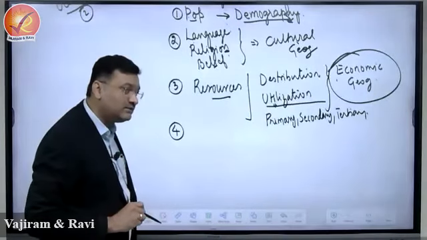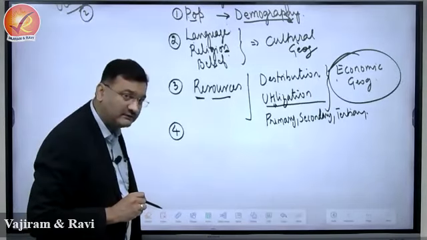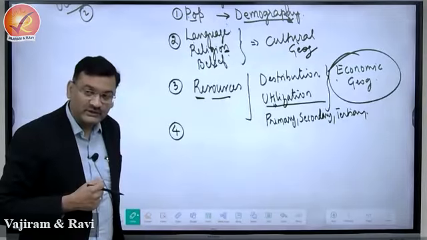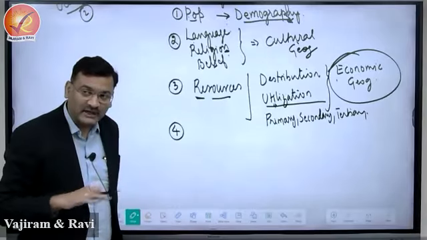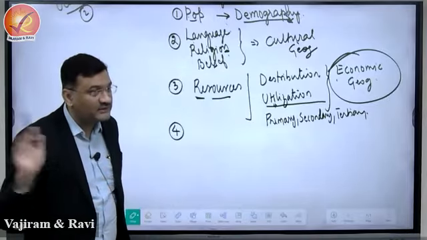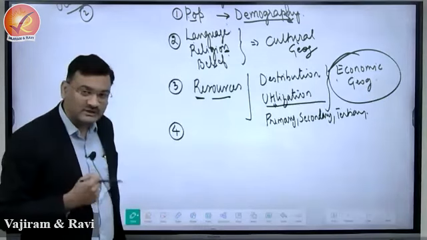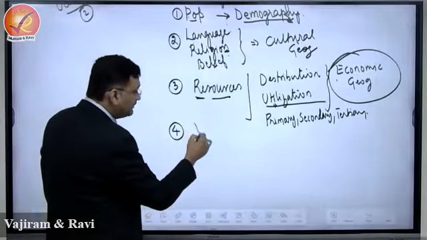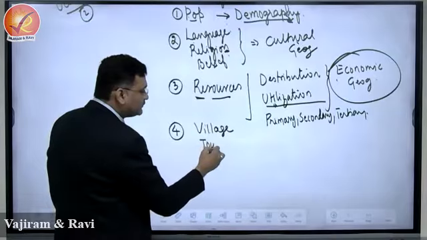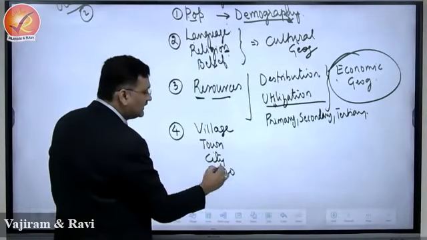This also depends on resource, it depends on activities. Now you say agriculture is the activity, the distribution of the population will be scattered. Cattle rearing is an activity, the distribution of the population is scattered. When it is secondary activity, the population will get concentrated. What you get here, depending on the resources, we are getting village, town, city, or the metro city.